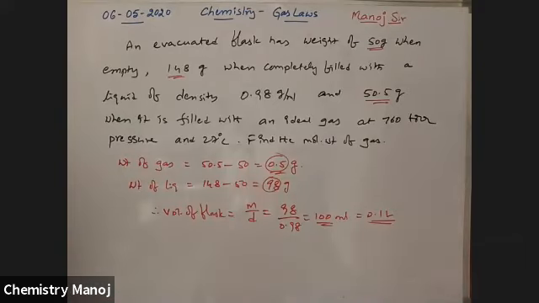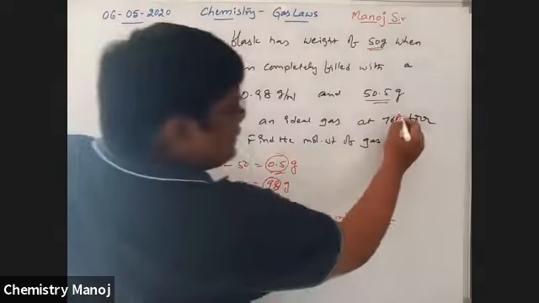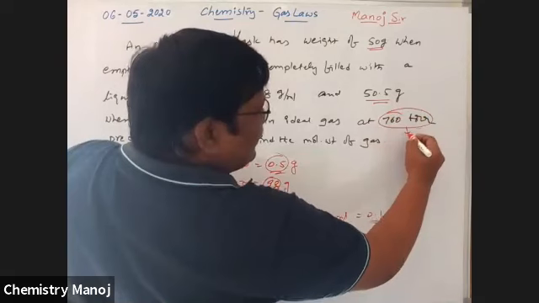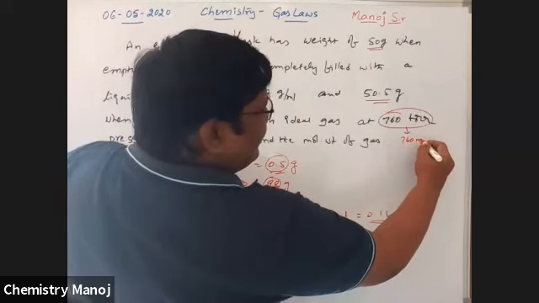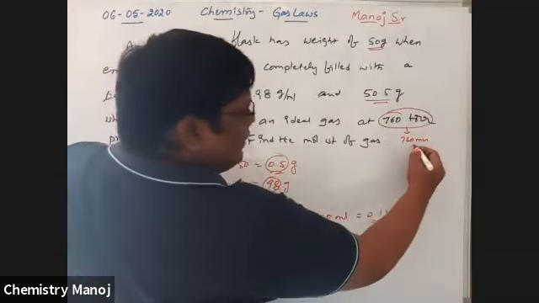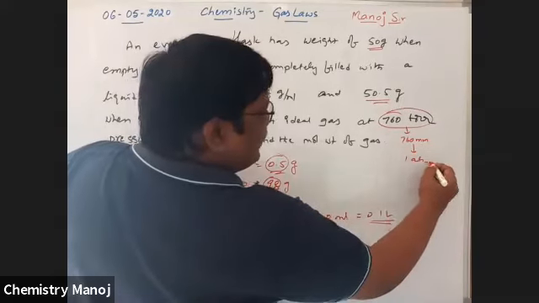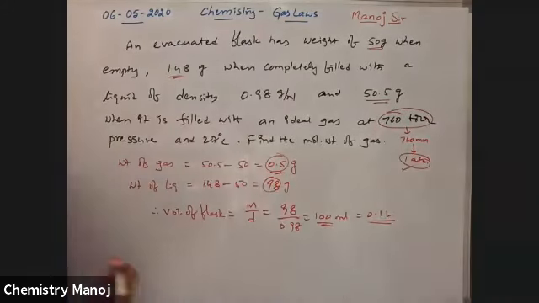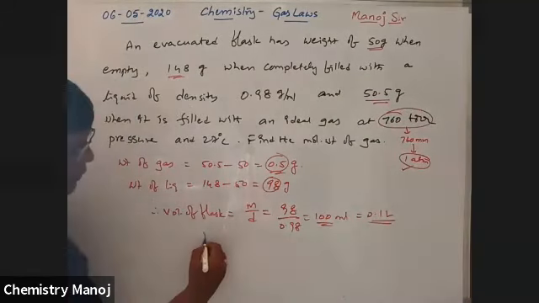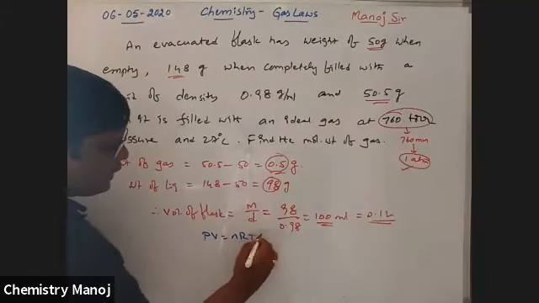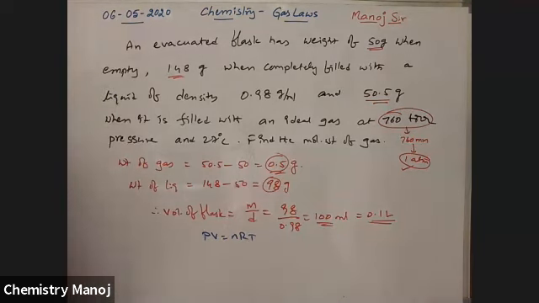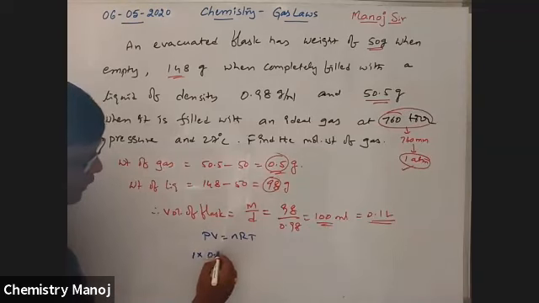Pressure, how much is the pressure? 760 torr. That is 760 mm, because 1 torr is equal to 1 mm. 760 mm is equal to 1 atmosphere. Now I am going to take pressure in atmosphere. So I am going to apply PV is equal to nRT for ideal gas, because ideal gas is taken. Pressure is equal to 1 atmosphere. Volume is 0.1 liters, and n is the number of moles.